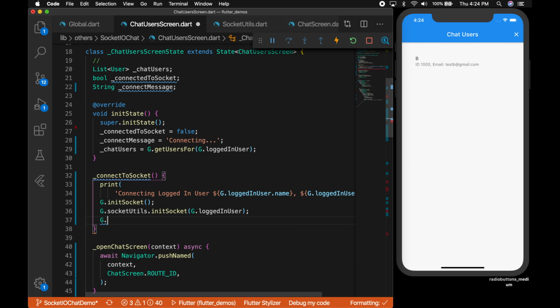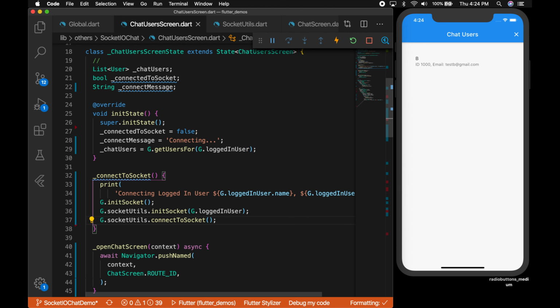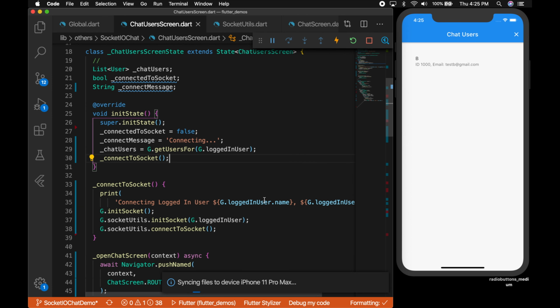Okay, and call that method. That will be g.socketutils.connect socket. Okay, so that's going to connect the socket. So the next thing we are going to do is call this method in the init state. So copy connect to socket and paste it in the init state.